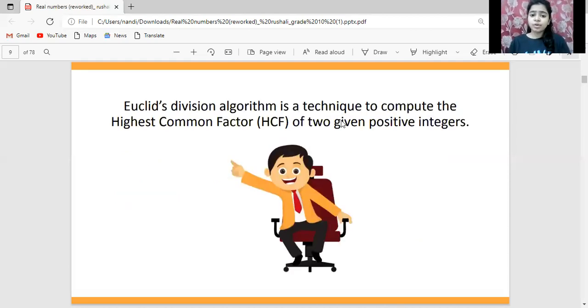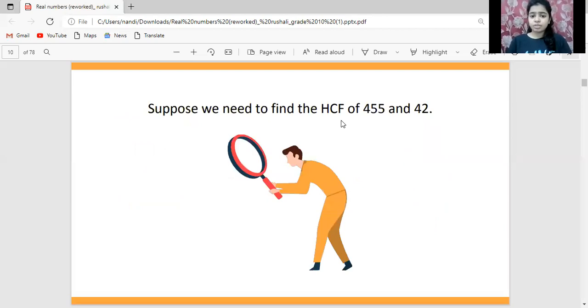Euclid's division algorithm is a technique to compute the highest common factor of two given positive integers. So by this, we basically find the highest common factor. Suppose we solve a question, because maths is all about solving questions, right? Here is one example so that it becomes easy for you to solve the questions given in the NCERT.